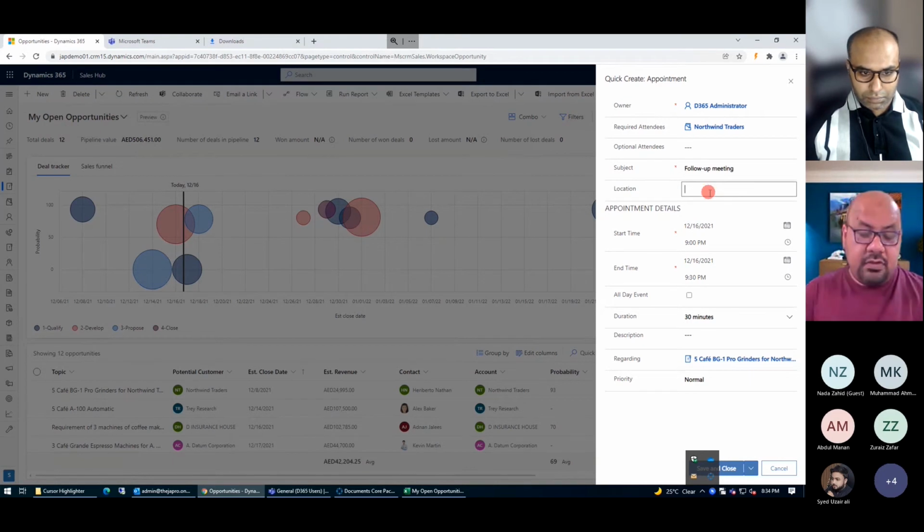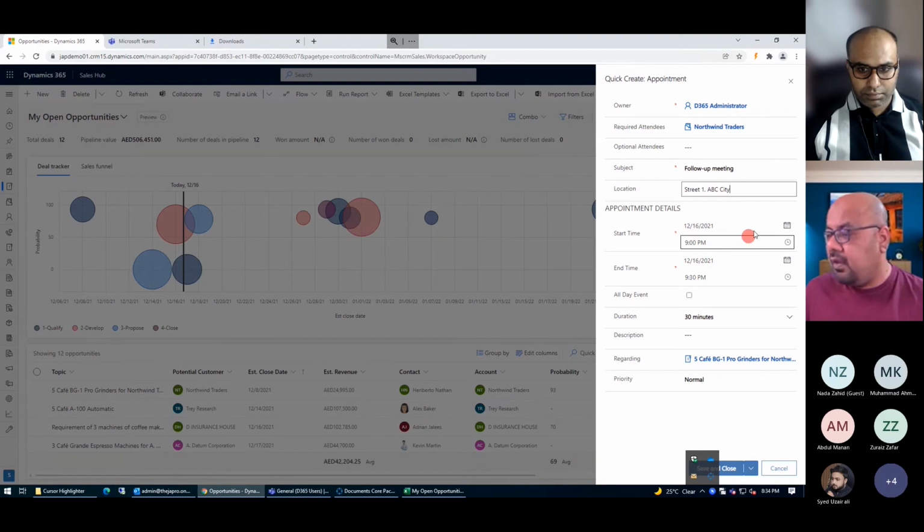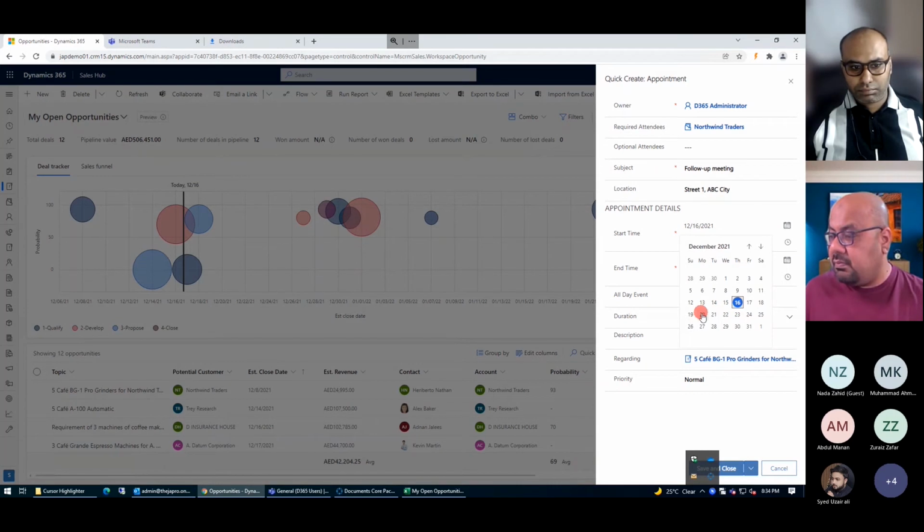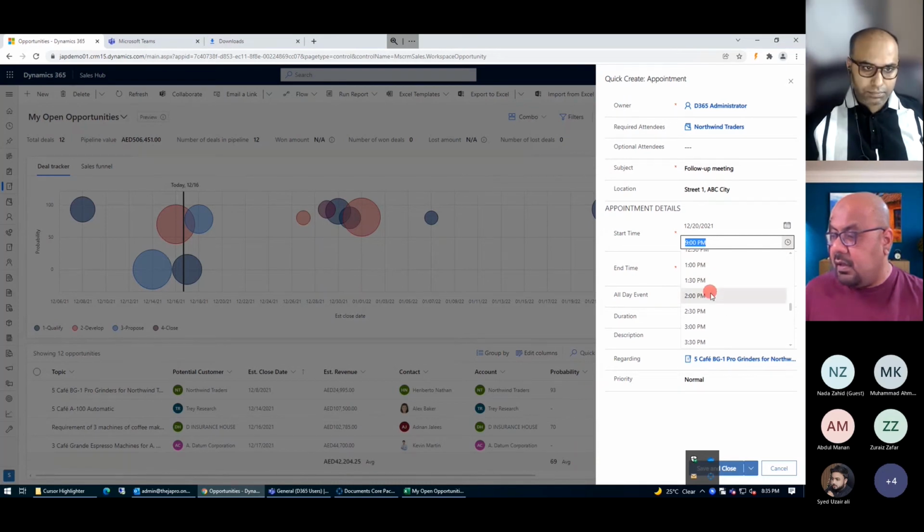Address. I'm just going to put it here. Let's take example street 1, ABC city. When I'm expecting to have this meeting, I'm just saying that I'm going to meet this particular person on 20th of December. And what time I'm expecting this meeting, I'm just going to select that I'm going to meet this person by 2 p.m.